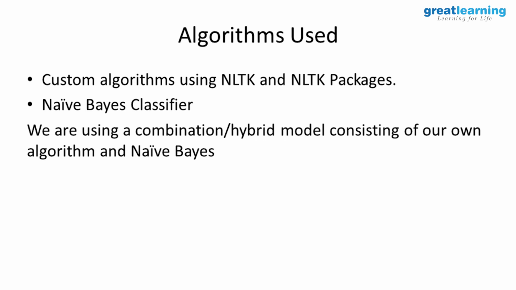The advantage of using naive Bayes is that it has the ability to use training data sets, using some of these positional aspects and the terms which we've used, to build a concept known as feature sets, which we'll describe in the coming slides. Based on the feedback already provided in the training data set that a sentence is positive or negative, it trains on that data so that next time when we give a sentence, we can leverage the naive Bayes algorithm, which already has this probability classified within it, and then take our own algorithms built on top of that to further refine it and give a proper response.